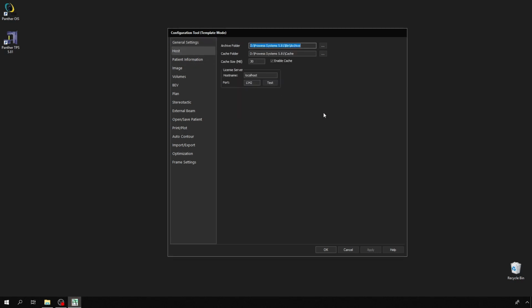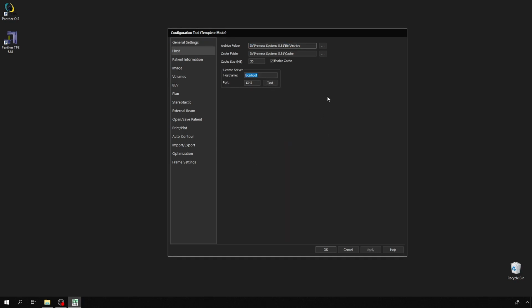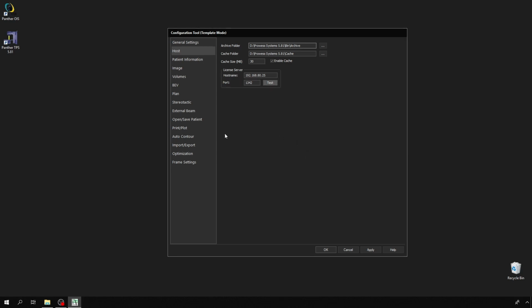On the Host tab, if the client has its own license, you will use localhost. However, if the client will be using the license from the Prowess TPS server, you will need to enter the IP address of the Prowess TPS server. The license server access can be verified by selecting Test. Select Apply, then OK.